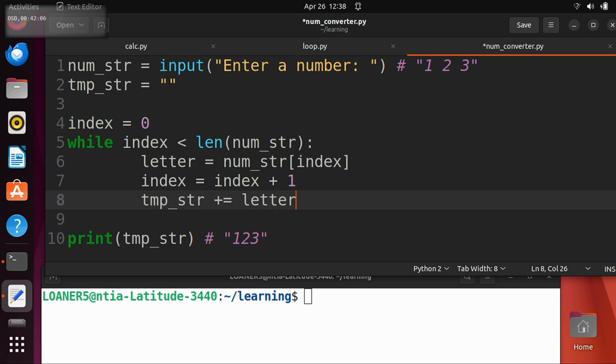So now, instead of copying every character over, we only want to copy the characters that aren't spaces over, right? So what do we need to put in here if we only want to do this copying certain times? What Python construct do we use when we want to ask a question and have the computer do different things based on the answer to that question? What do we use?